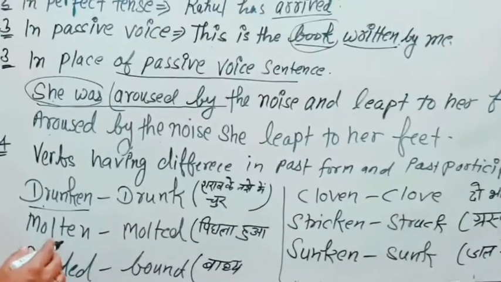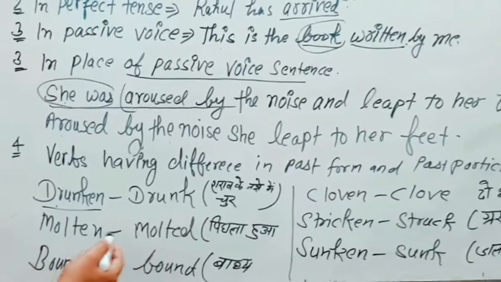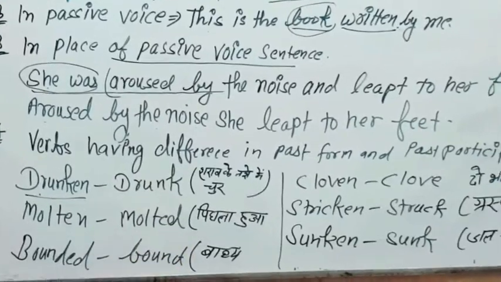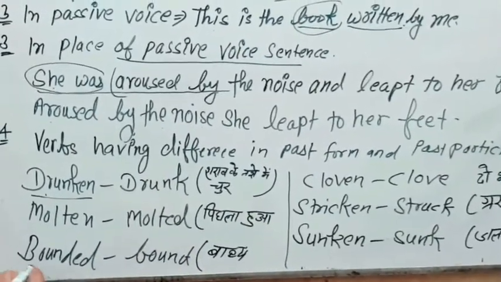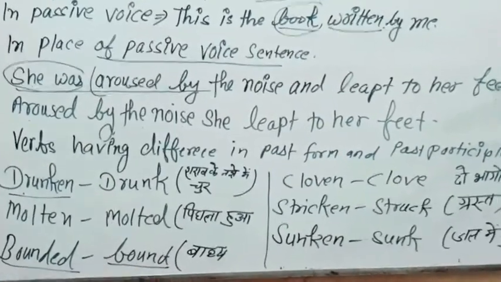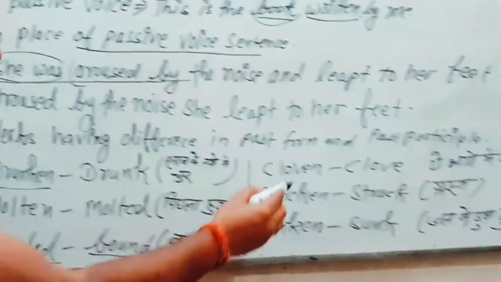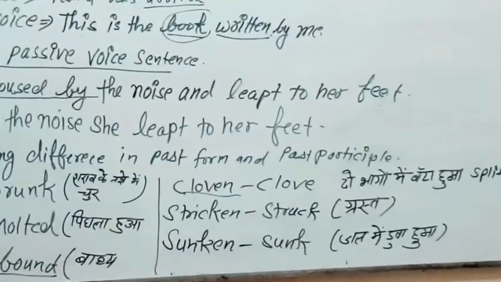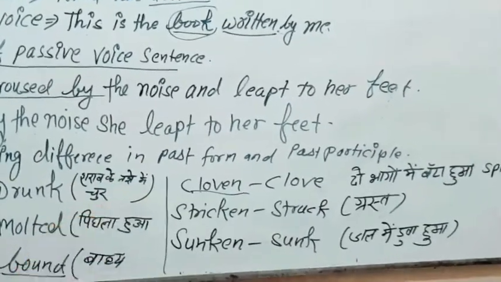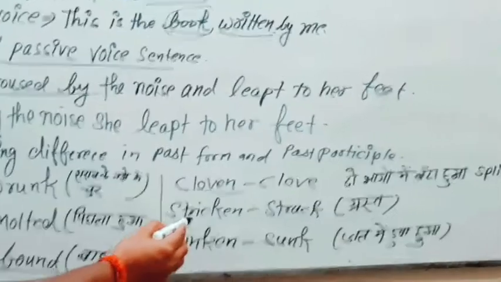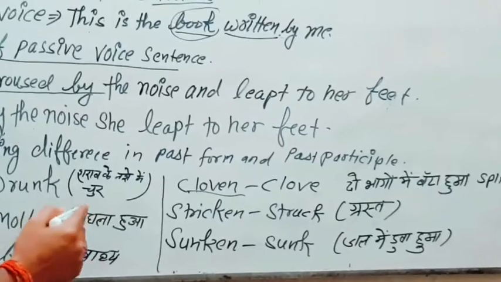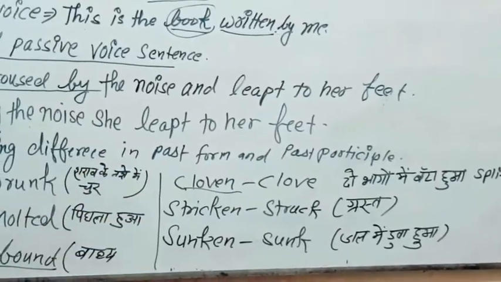Molten can be used as past participle, but melted is used as past form of the verb. Bounden is used as past participle, but bound is used as past form of the verb. Cloven is used as past participle, but clove is used as past form of the verb. Stricken is used as past participle, but struck is used as past form of the verb.